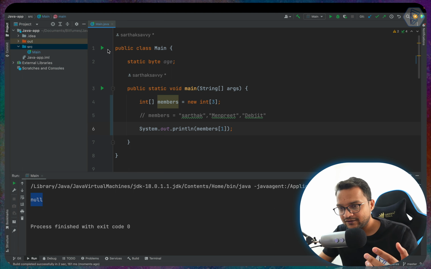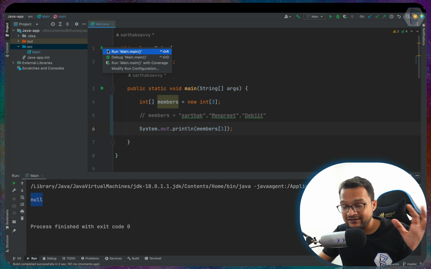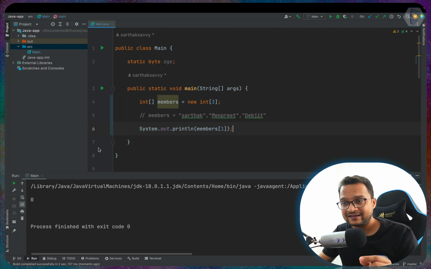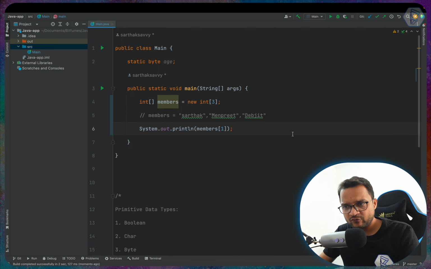If you have seen the last video properly, you know that it's going to give you 0 as the element value. Now let's get back to the string array. This time we have declared this, sorry, this one is the declaration and this one is the initialization.